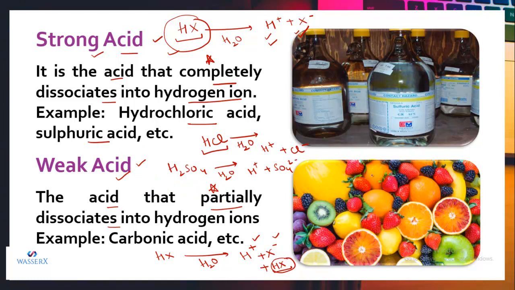So all the organic acids, that is, the acids which are present in plants and animals, get partially dissociated. That is the reason they are weak acids. And all the inorganic acids get fully dissociated. That is the reason they are regarded as strong acids. So I think you got it, how you are going to define the strong and the weak acid depending upon their strength.